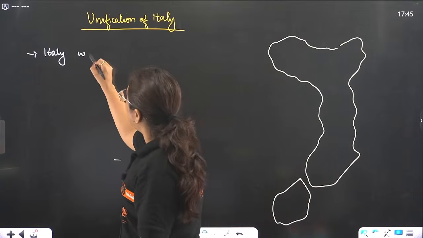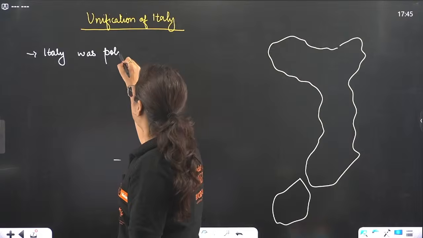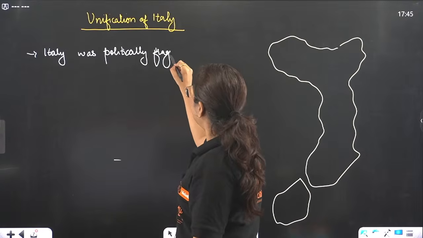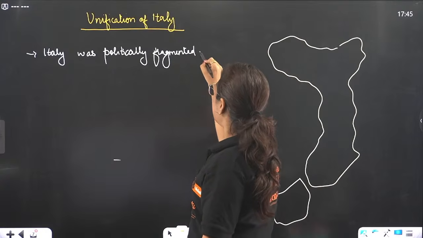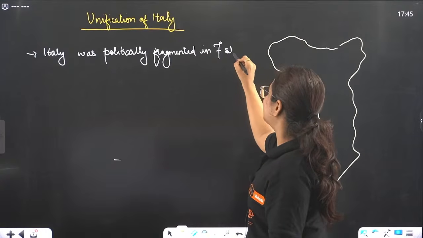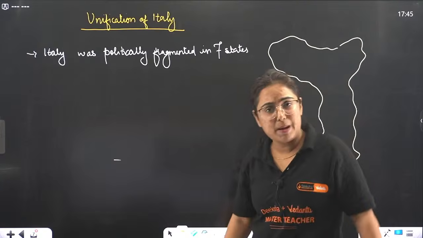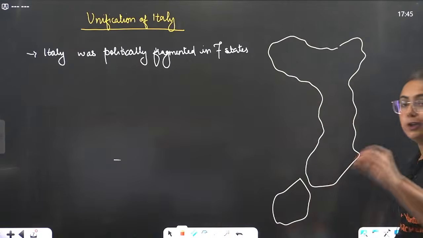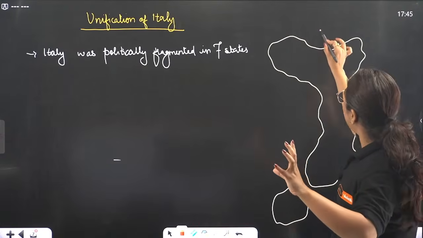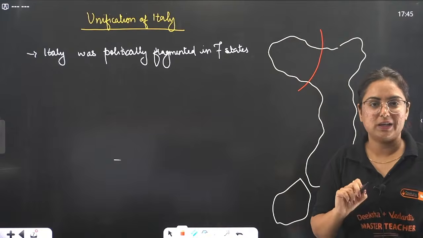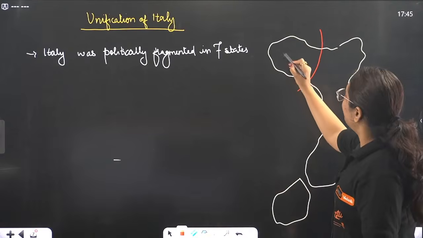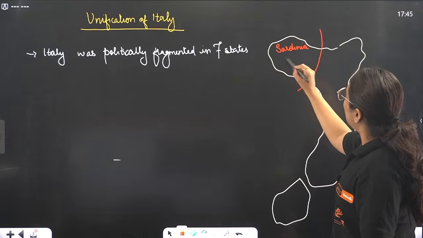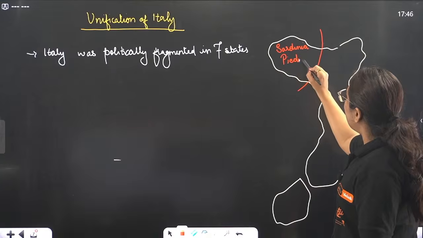Italy was politically fragmented. How was it fragmented? It was fragmented into 7 different states. How, ma'am? Please explain. Yes, I will explain. So it was politically fragmented into different regions. For example, this part was referred to as Sardinia Piedmont.